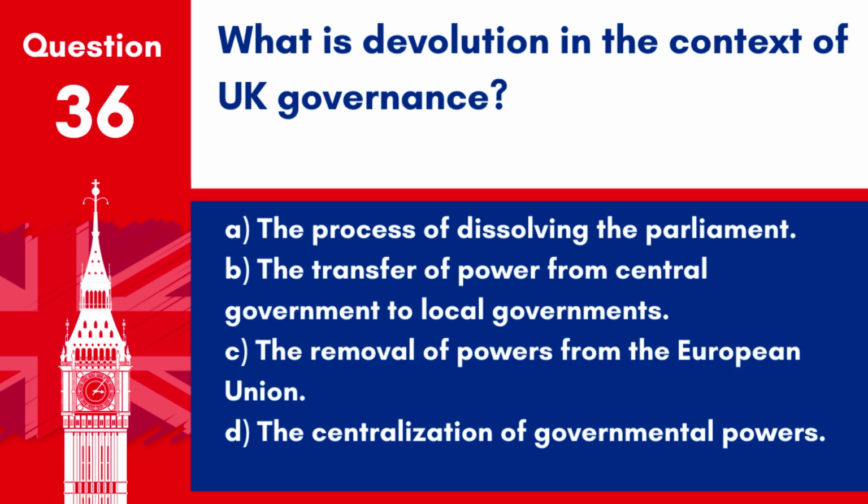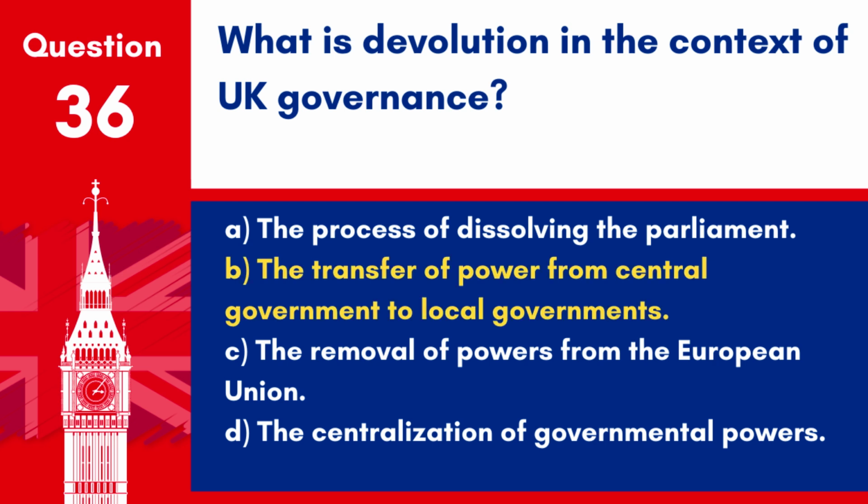Question 36. What is devolution in the context of UK governance? A. The process of dissolving the Parliament. B. The transfer of power from central government to local governments. C. The removal of powers from the European Union. D. The centralisation of governmental powers.